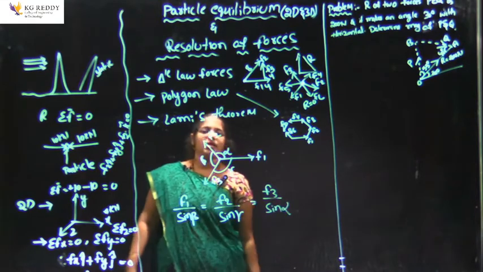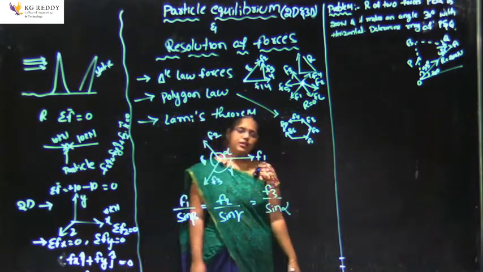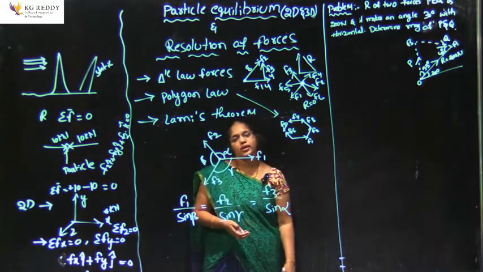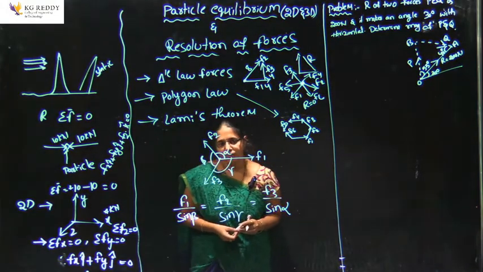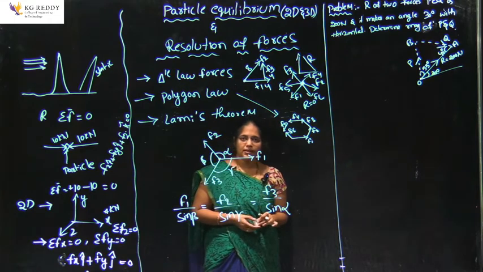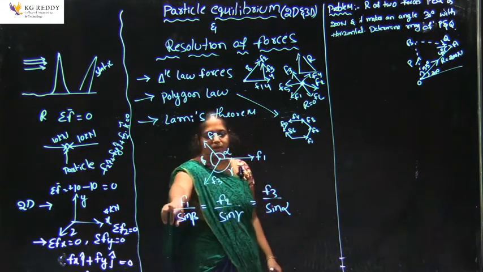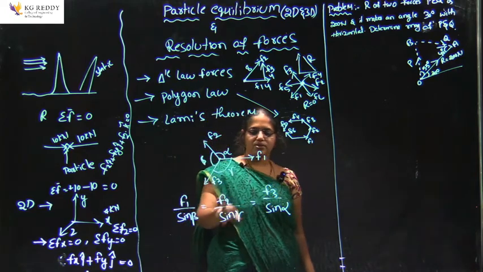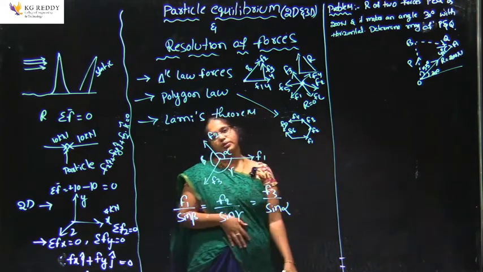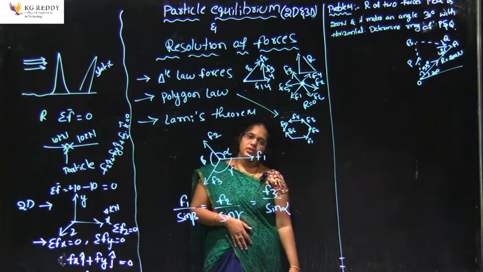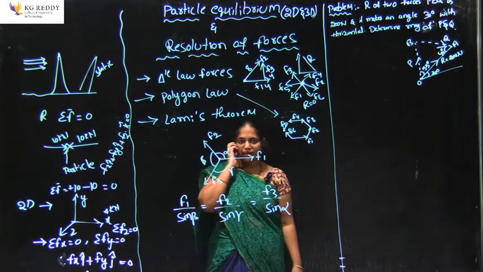So, that means if any 3 forces are acting from the same point, then the forces are related to the sines of the opposite angles. So, that is nothing but Lami's theorem. Therefore, F1 by sin beta equals F2 by sin gamma equals F3 by sin alpha, which is represented as Lami's theorem.